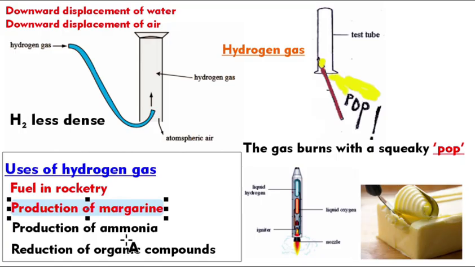In addition to these, hydrogen gas is used to produce ammonia and for the reduction of organic compounds. මේ අතරින් වැදගත්ම දේ තමයි hydrogen gas is used as rocket fuel and also in the production of margarine. So these are the important points. Let's move on to carbon dioxide.